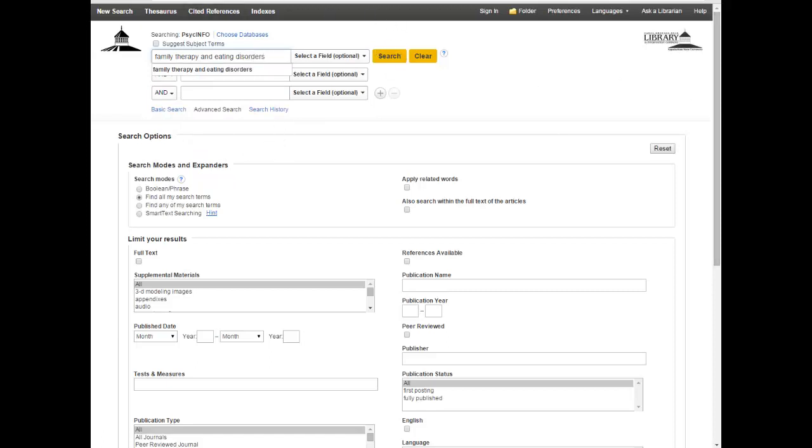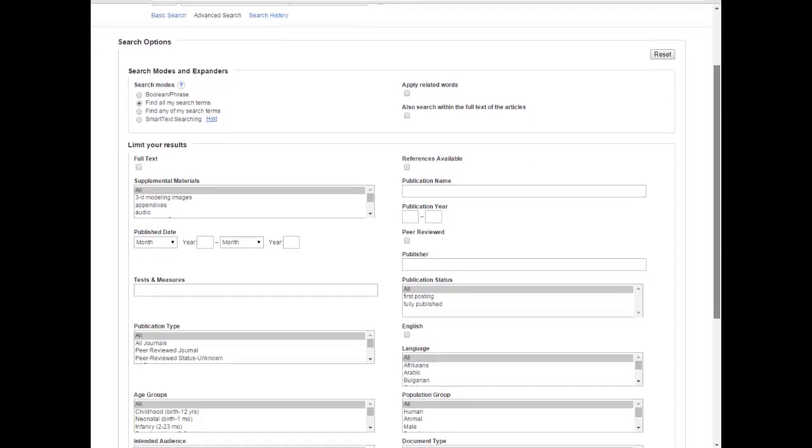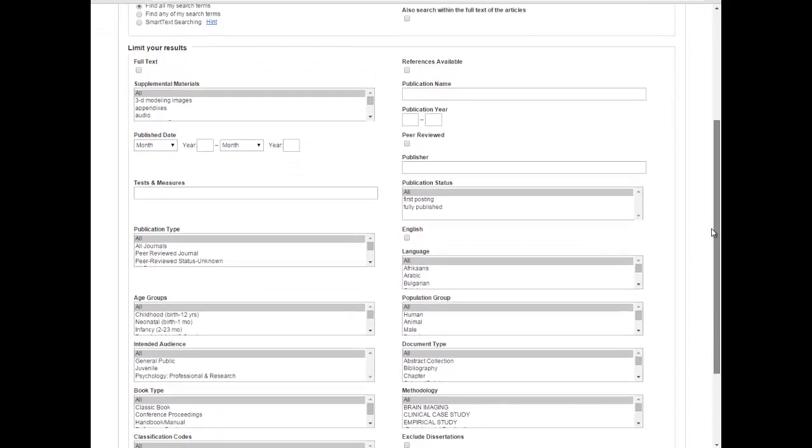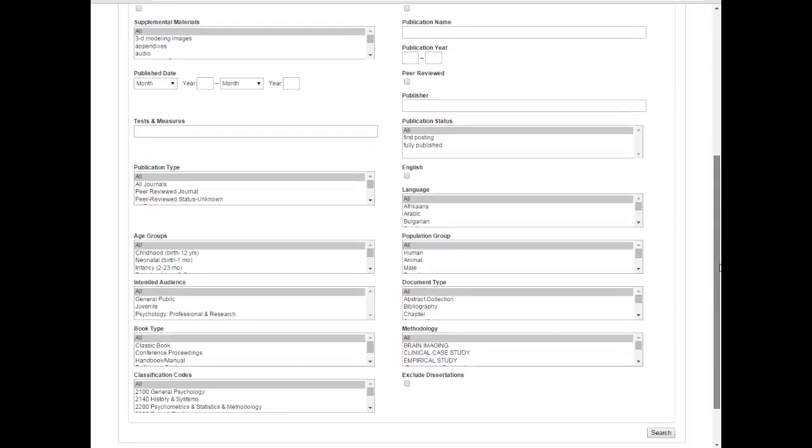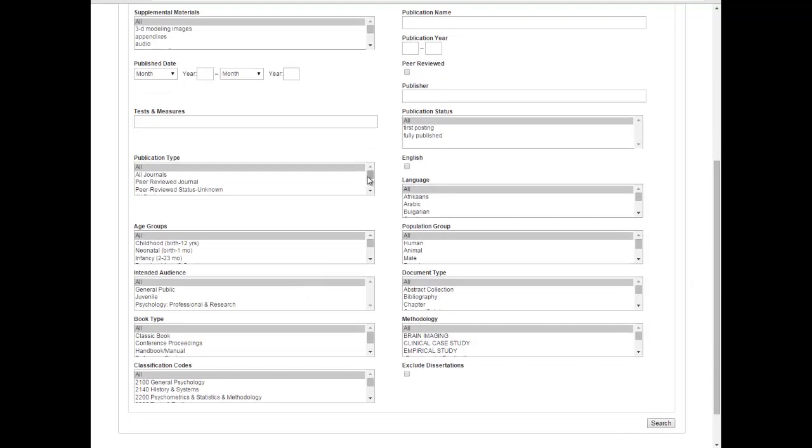And before I go ahead and click OK, let's take a look at some of these limiters. After all, this is a library instruction. Why would I want to limit, you might ask. Well, one of the things is some of these databases will actually look for other kinds of materials. Like here, as you can see, this database also has books under publication type and other things. And perhaps I want to just look at articles. So I may say, okay, I only want to look at peer-reviewed journals, for example. That's one way to do it. As you notice over here, there's also a button that says peer-reviewed. I could just leave that and click on peer-reviewed.